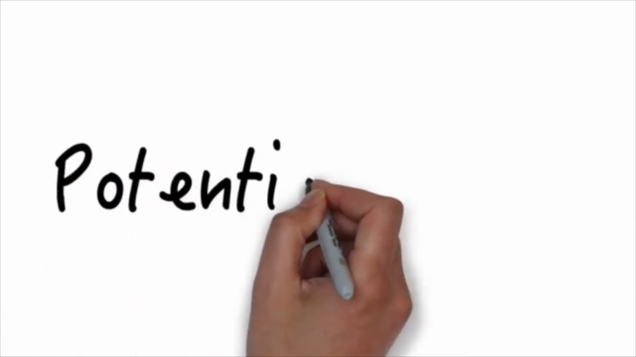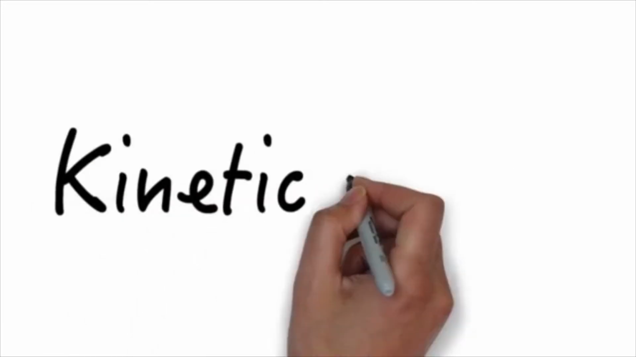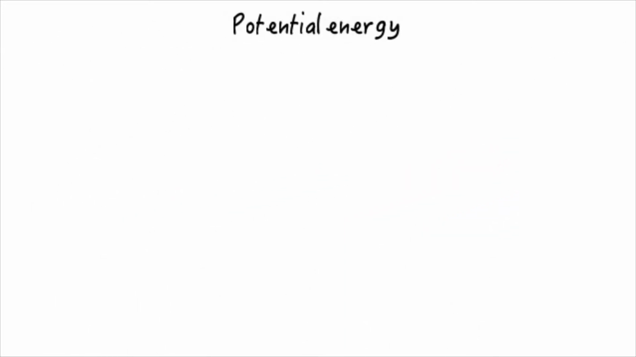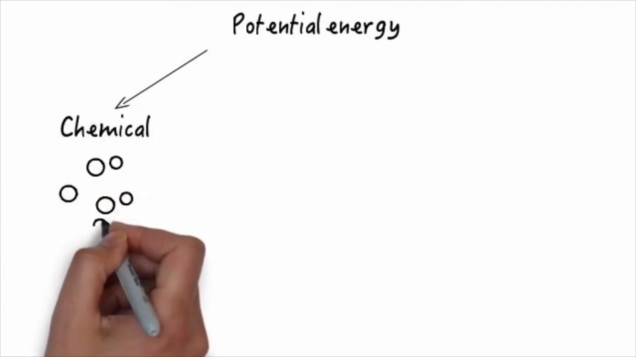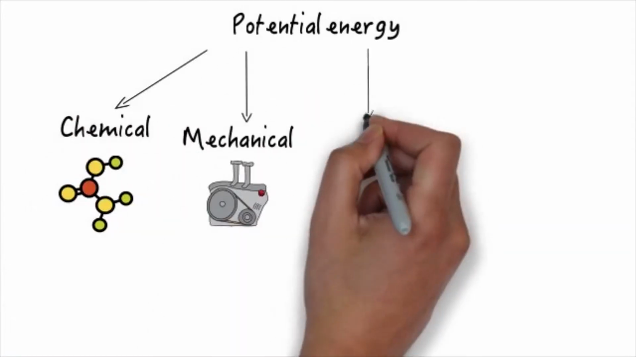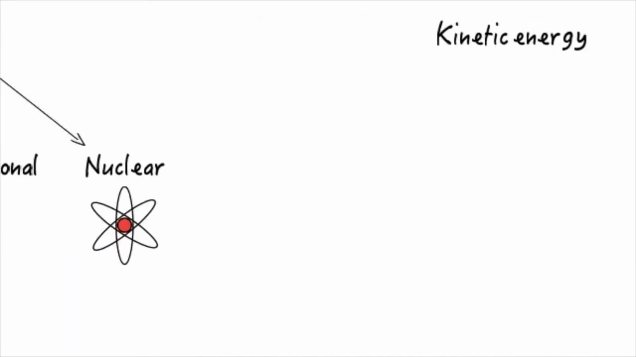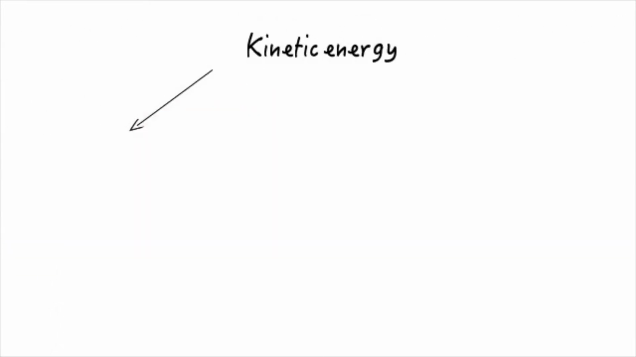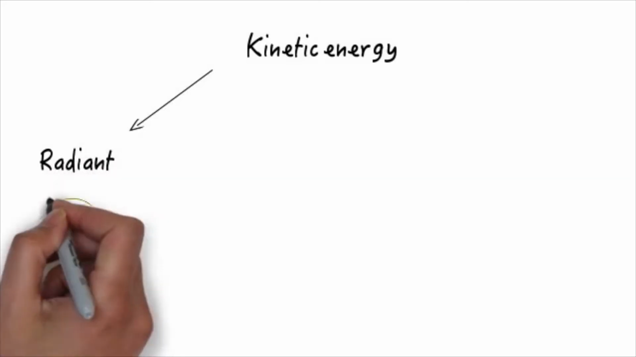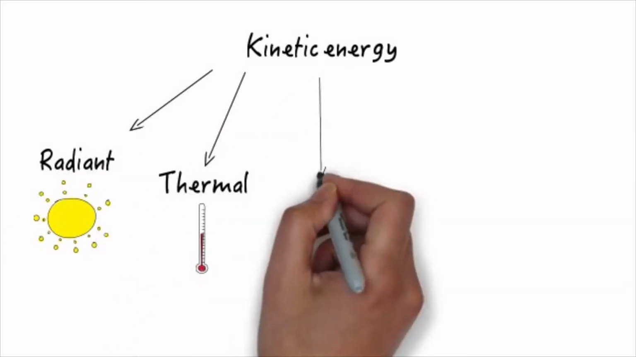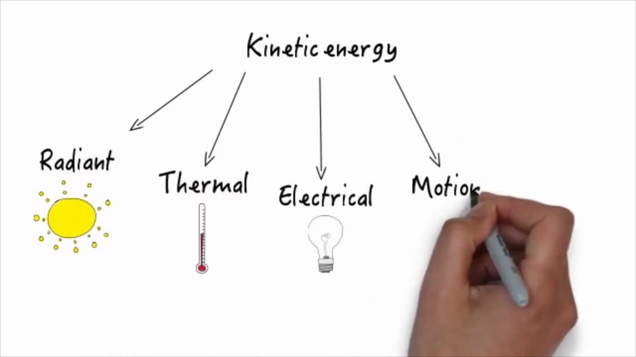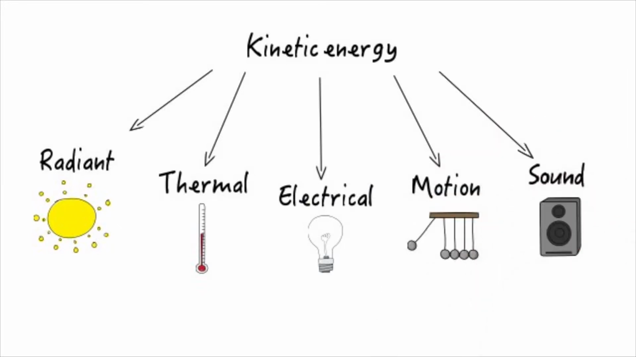Energy is grouped in two ways: potential energy and kinetic energy. Potential energy encompasses four types of energy: chemical energy, mechanical energy, gravitational energy, and nuclear energy. Kinetic energy encompasses five types of energy: radiant energy, thermal energy, electrical energy, motion energy, and sound energy.